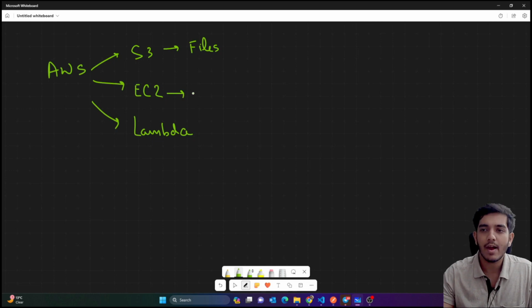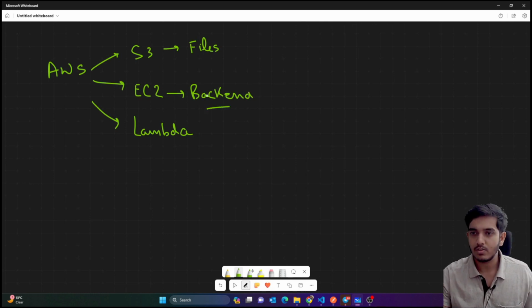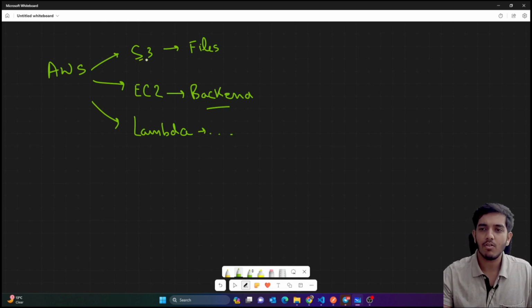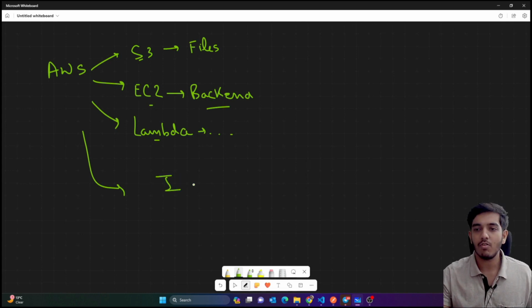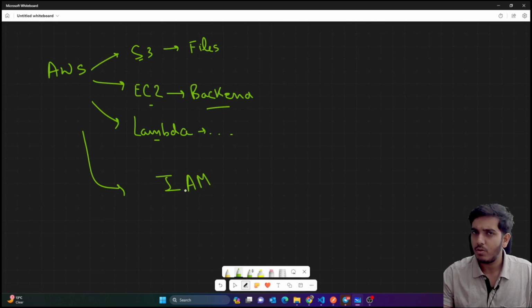EC2 is for handling your backend. If you're creating your Node.js backend or any kind of backend, you'd be storing the backend code in the EC2 service. In S3 you're going to store your files. Similarly, Lambda is for different tasks. Right now we are learning about S3. We have one more service, IAM, which is exclusive for the users of the AWS server, that means admins and root users only, not the customers.